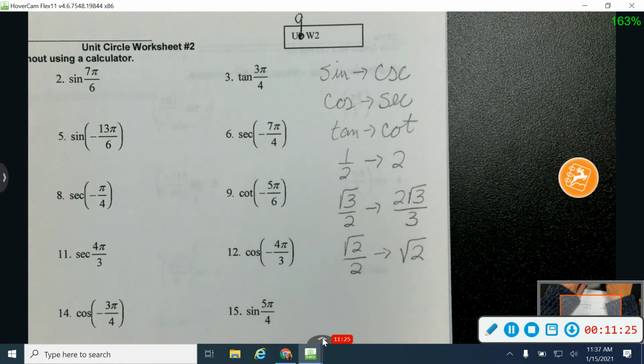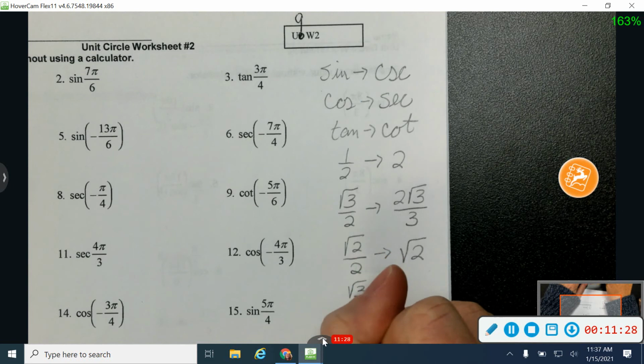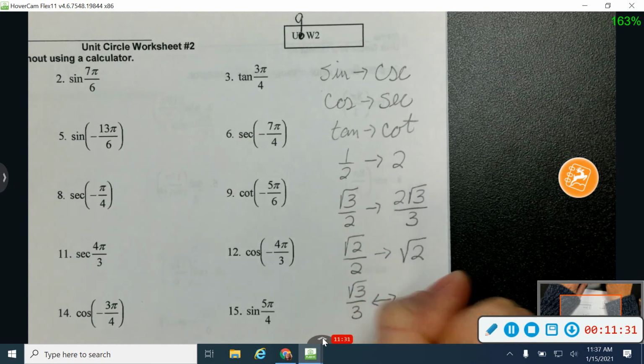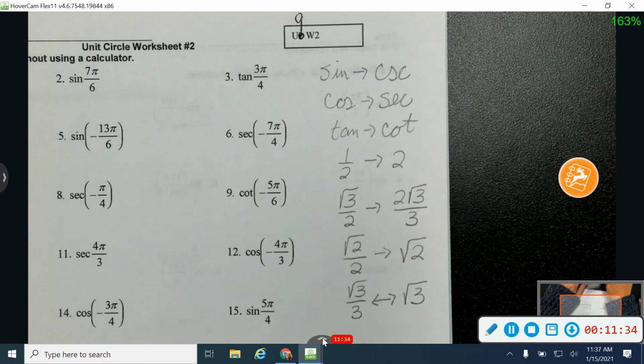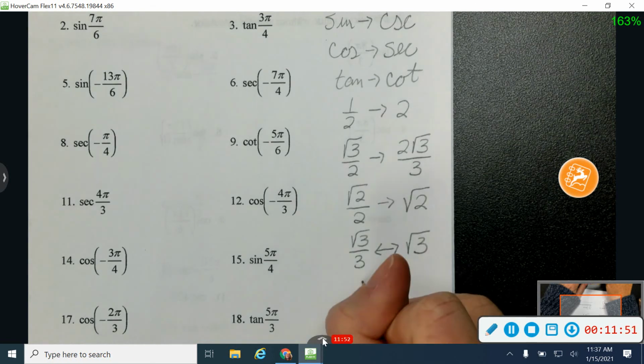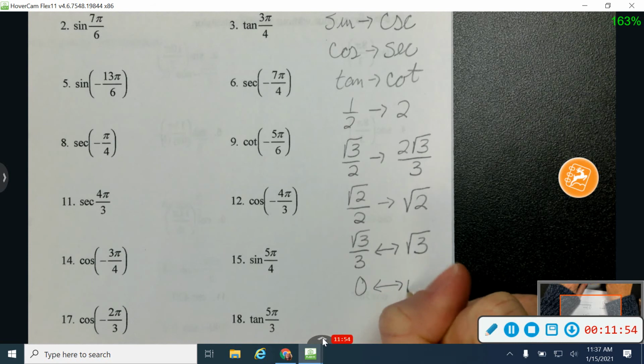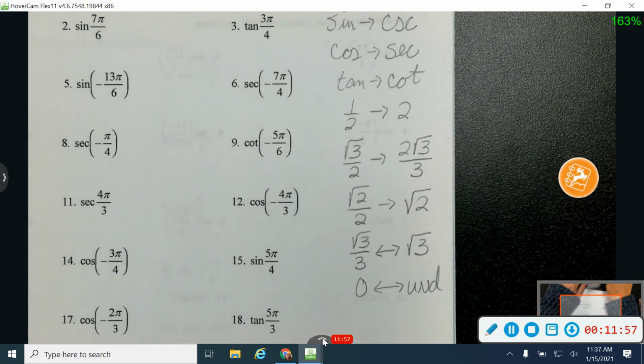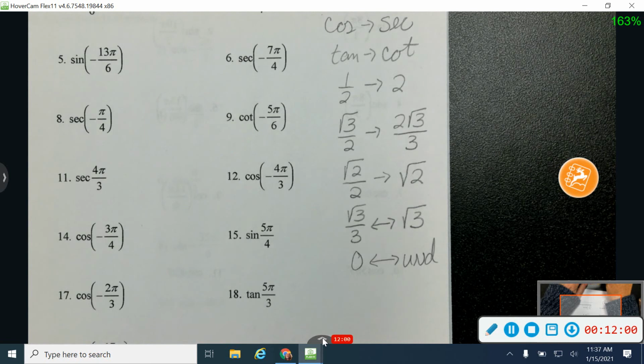Okay. With your tangent values, the square root of 3 over 3 and the square root of 3 are reciprocals of each other. Okay, so that's one that you'll use a lot for tangents. What's the reciprocal of 1? Just 1. Yeah, when you flip 1 upside down, it's still just 1. Okay. And then 0 and undefined are reciprocals of each other. So if you're working with a quadrantal and you have 0 or undefined, they're reciprocals of each other, because 0 over 1 is 0 and 1 over 0 is undefined.